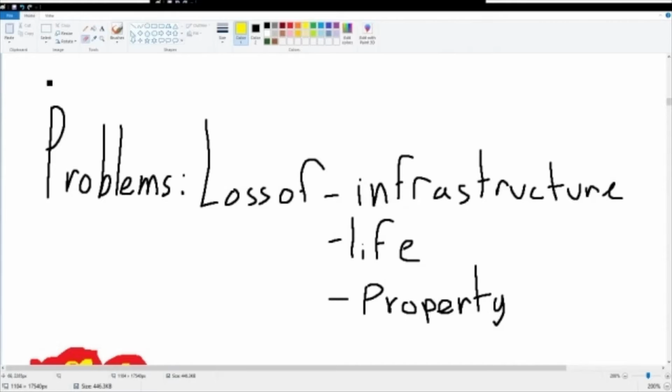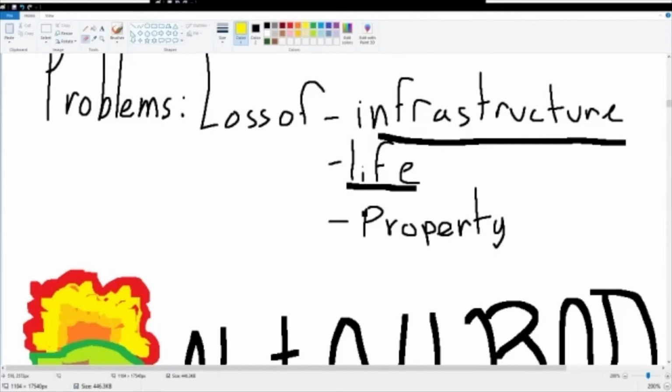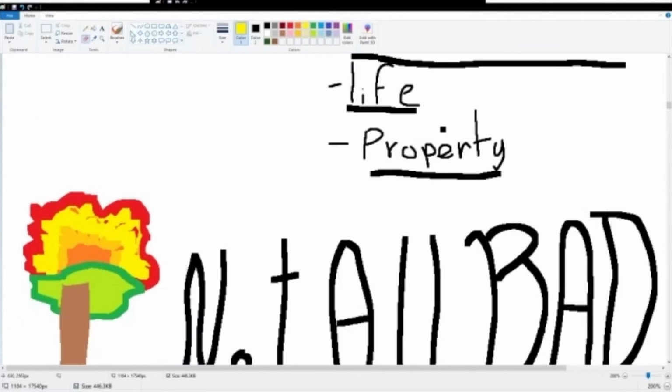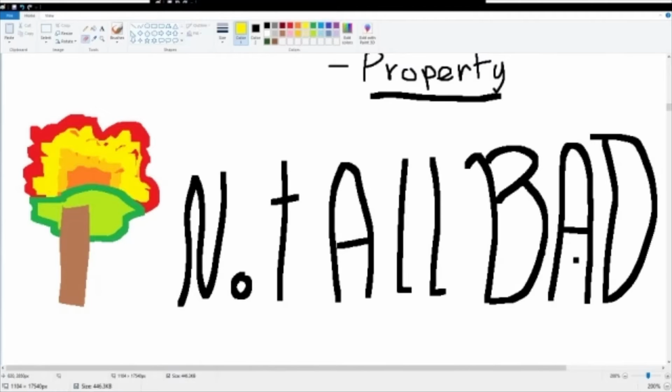So, what problems do these increases in wildfires cause? Well, most notably for us, it kills people. It destroys homes and roads and towns. But it's not all bad, right?